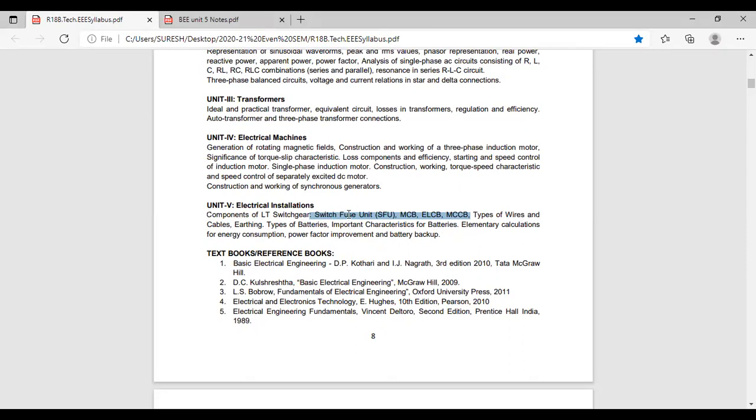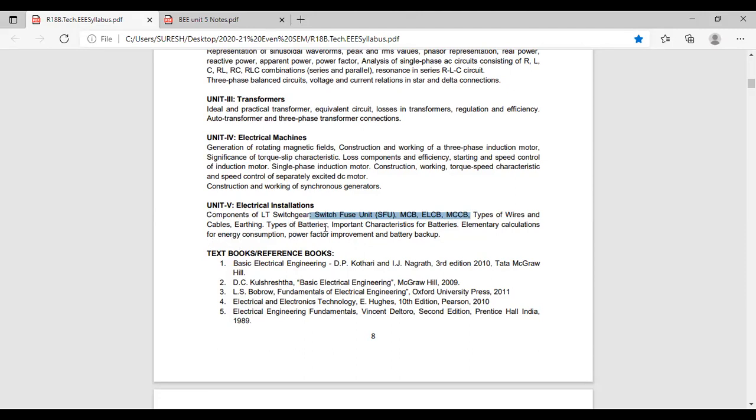Okay, I am considering all these 4 topics as one topic: SFU, MCB, ELCB, MCCB. Second is types of wires and cables, I think. I had told you to prepare the PPT for types of wires and cables. For IoT, you can give presentation on Thursday. But for AML, on Friday, I can give the presentation on types of wires and cables.